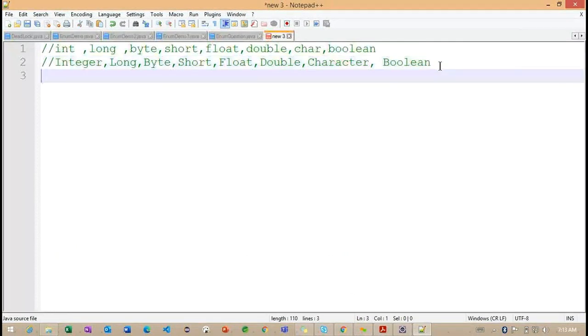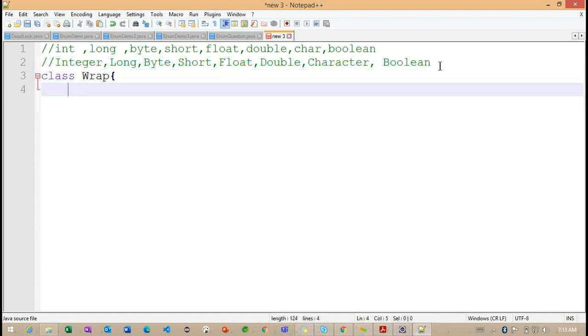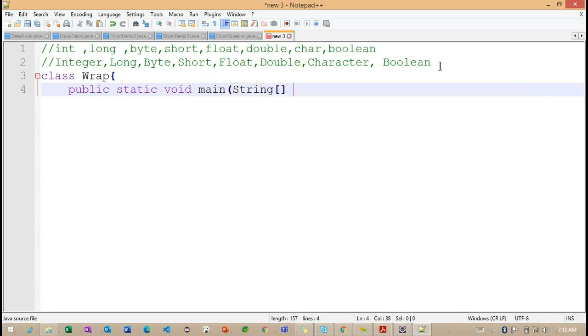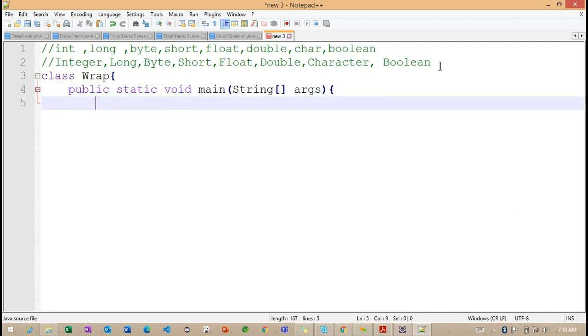Let's say class wrap. It is a wrapper class I'm trying to discuss here. Inside this, public static void main string args.